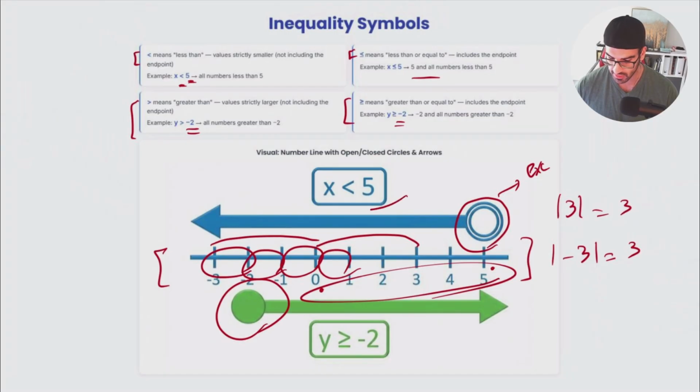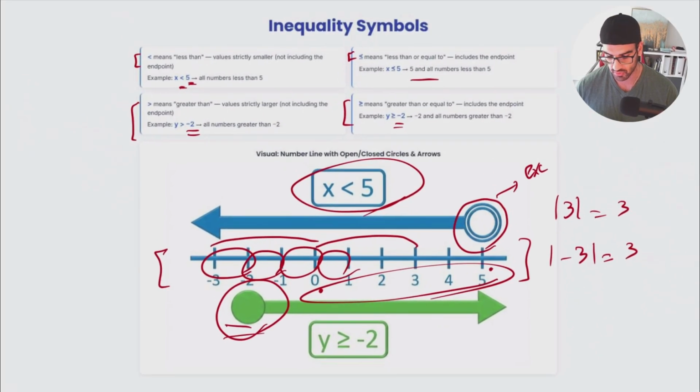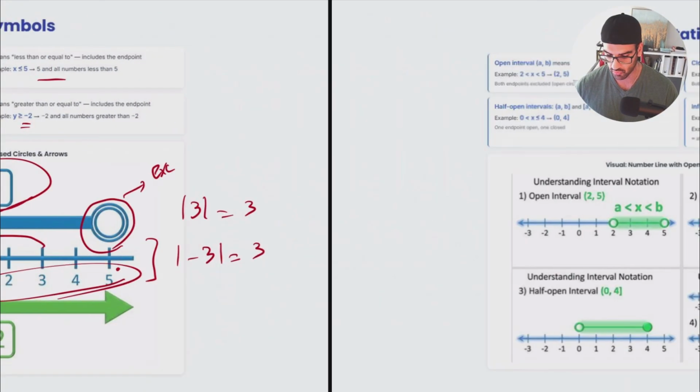So at this point you see that x is going to be smaller than 5. Whatever number is smaller than 5, not equal to 5, is going to fit inside this category. y is going to be bigger than or equal to -2. Whatever number is bigger than or equal to -2 is going to fit inside this place itself. So that was the definition of inequality symbols and how we can show or visualize them.